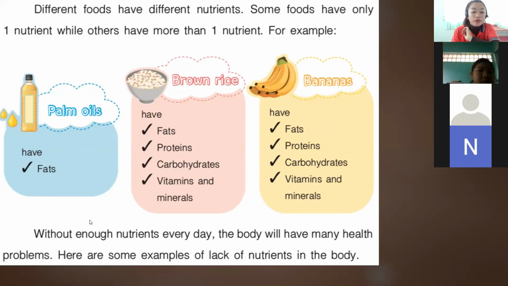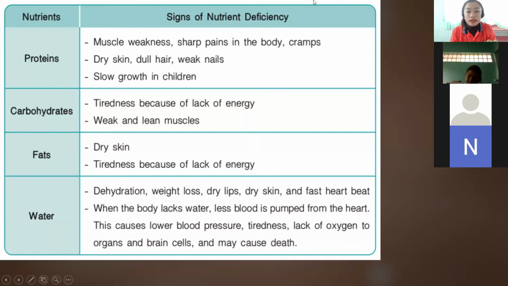Okay. Without enough nutrients every day, the body will have many health problems. Here are some examples of lack of nutrients in the body. Okay, so without enough nutrients every day, we can have nutrient deficiency. Okay, so we have here nutrients, we have proteins.